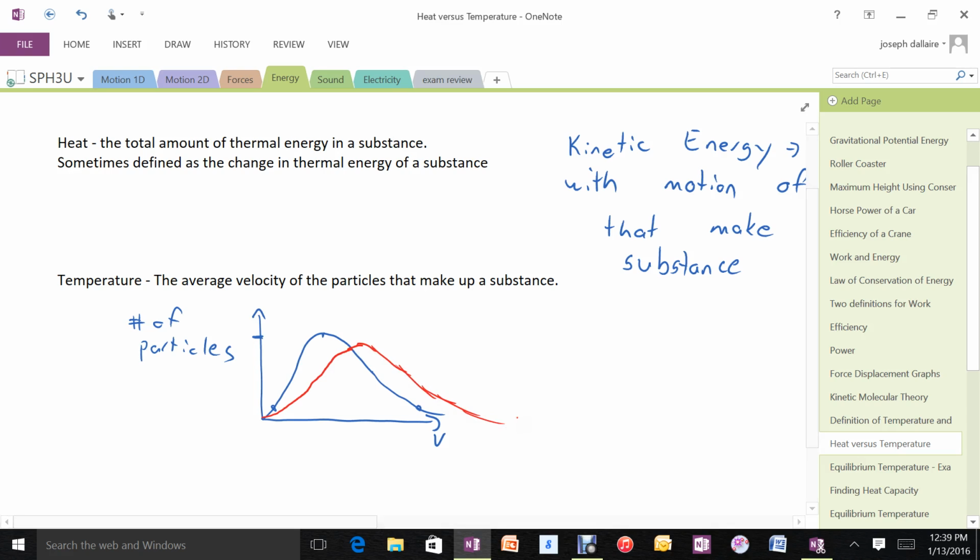It's just if you take a particle at random from the substance, it would be more likely to be moving fast if the object was hot than if it was cold. So this is T2. If we imagine this as T1, then what we would be saying here is that T2 is greater than T1, or T2 is a higher temperature.